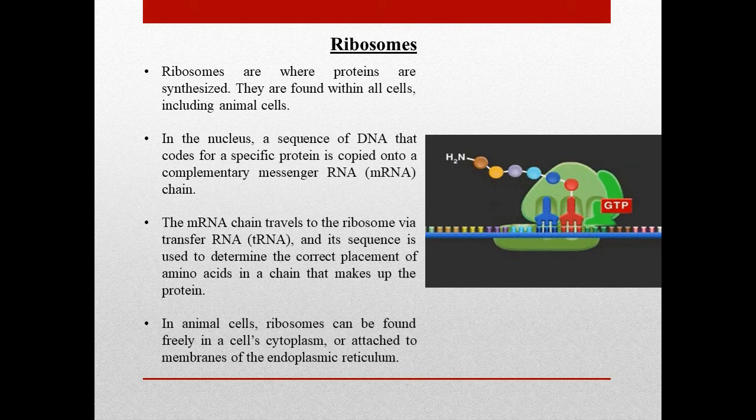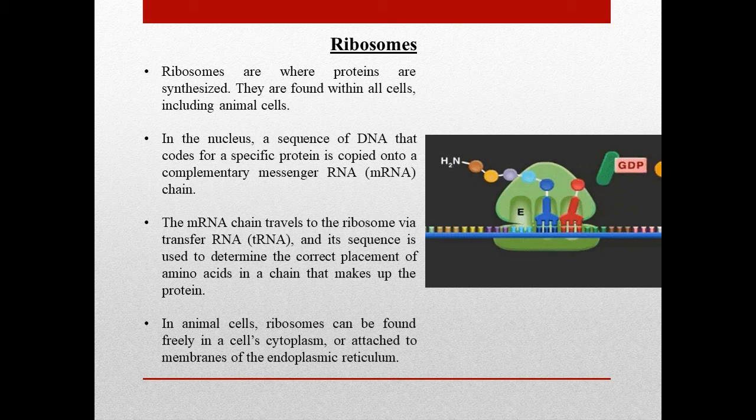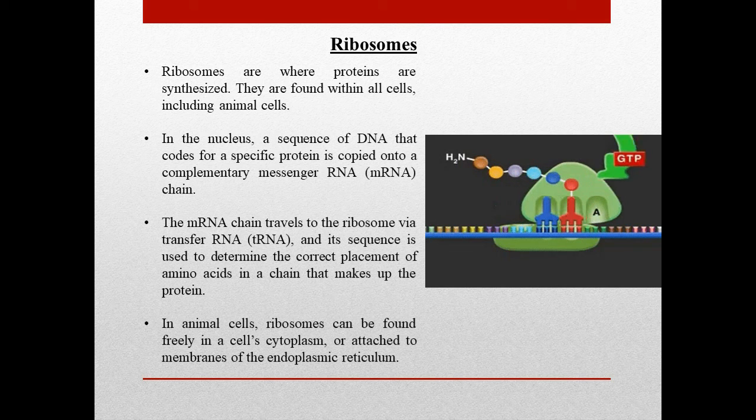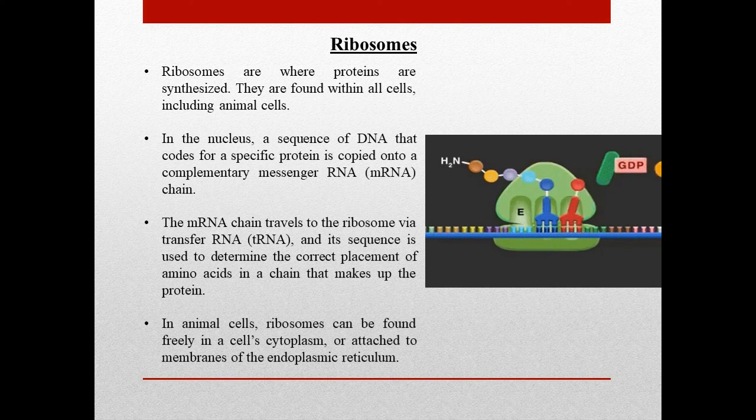The mRNA chain travels to the ribosome via transfer RNA, and its sequence is used to determine the correct placement of amino acids in a chain that makes up the protein. In animal cells, ribosomes can be found freely in a cell's cytoplasm or attached to membranes of the endoplasmic reticulum.